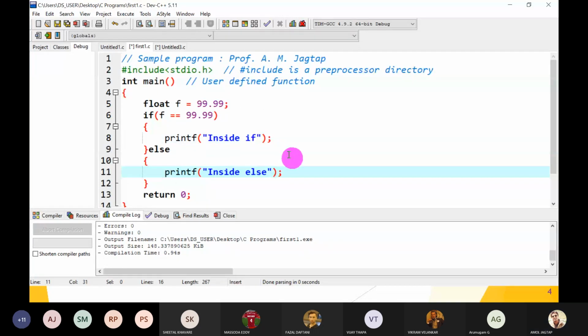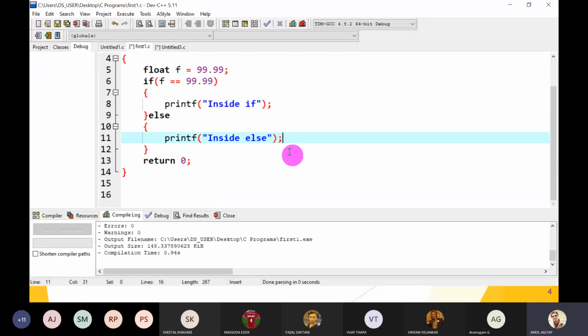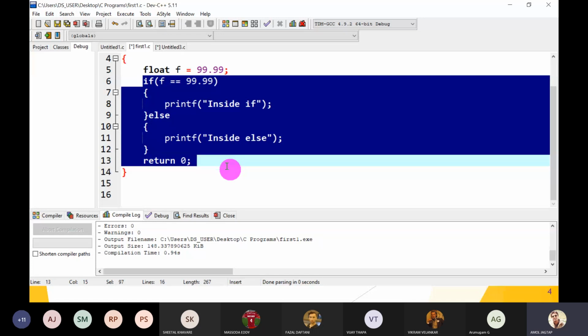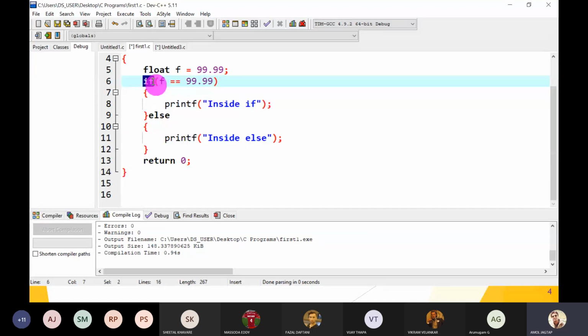guys, tell me what is the output of this program? What is displayed? We will see branching statements in the next session, but here the equal-to, that is the comparison operator.